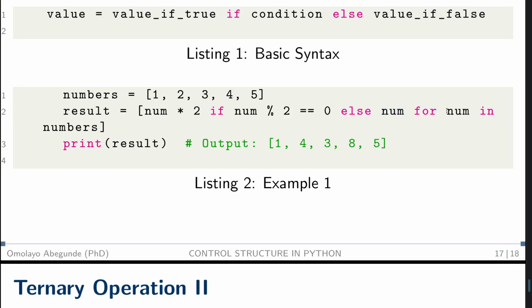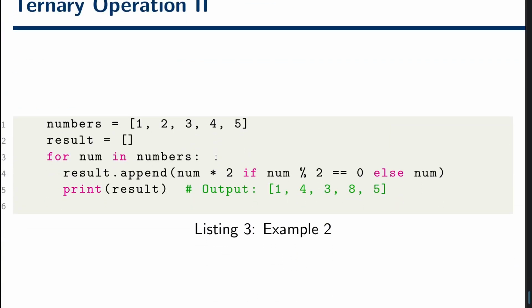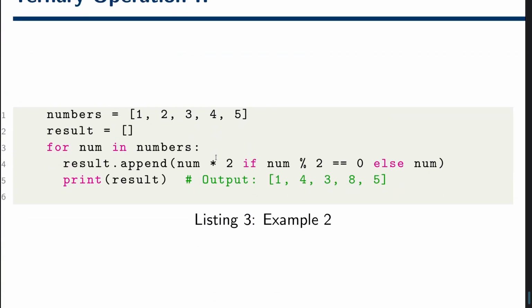This number in numbers, these are numbers, declared here. So, if we find the modulus of this number, this is a nested list comprehension, an advanced list in Python. If the modulus is this, then we apply this, or else we do not. Let's move down. Okay, now this is the breaking down.